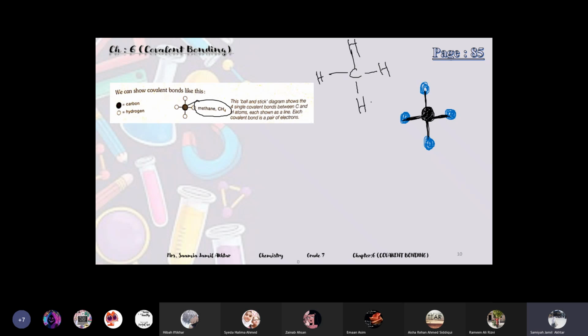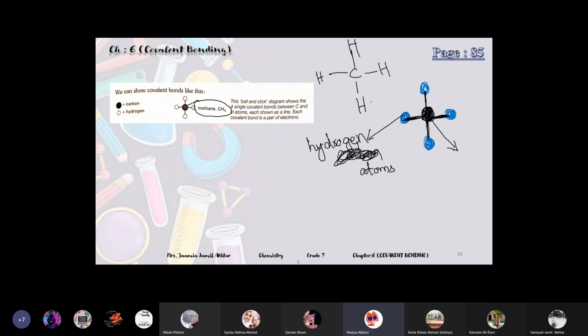Okay, and label it. So these blue balls, they are carbon atoms. Sorry, the blue balls are hydrogen atoms and the black ball is carbon atom. And these sticks represent covalent bonds. So how many covalent bonds are there in methane?